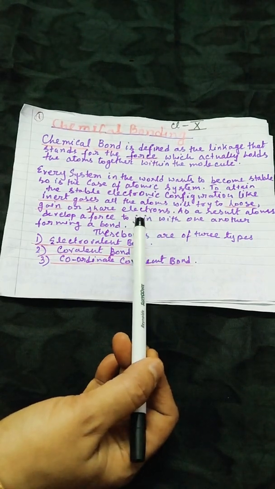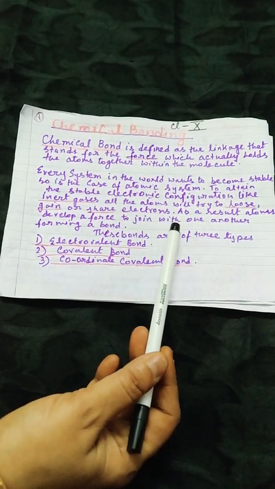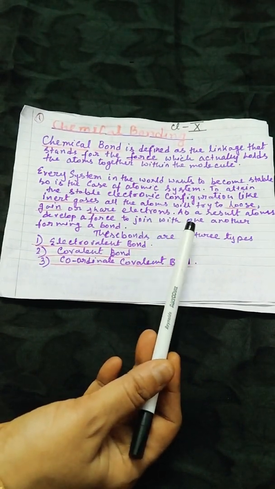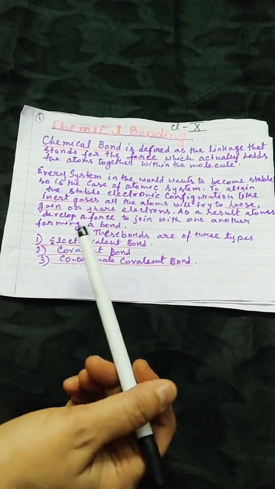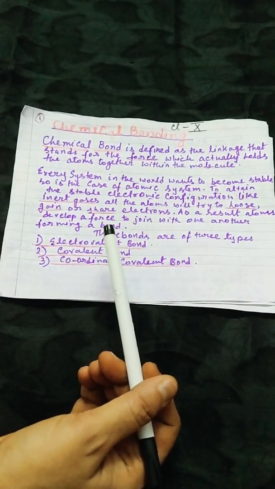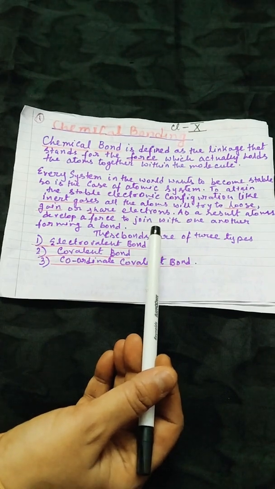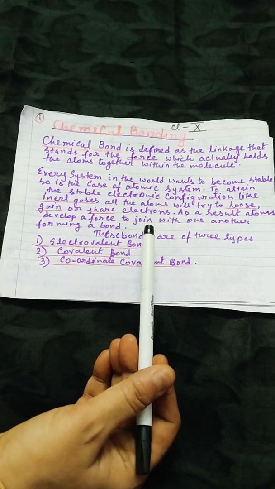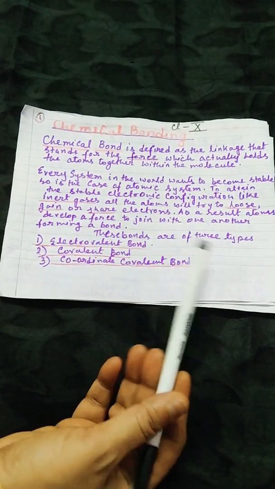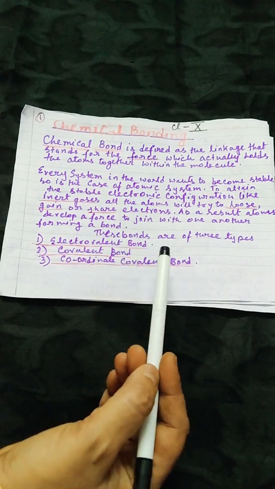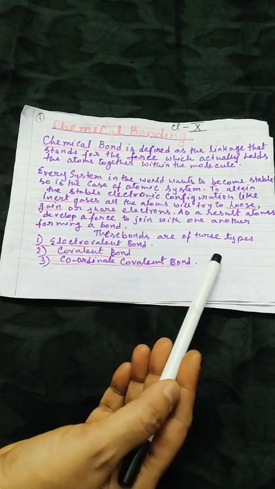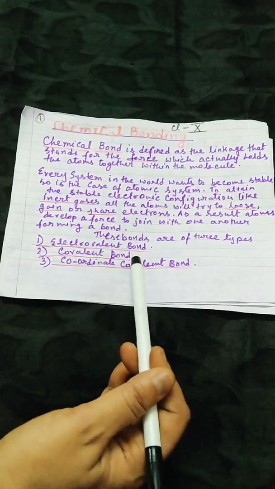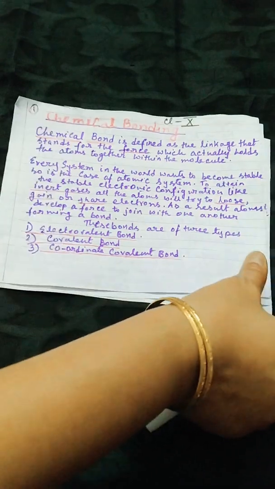Generally, the metals or electropositive elements will lose electrons as they have 1, 2 and 3 electrons in their outermost shell, whereas the non-metallic or electronegative elements will try to gain electrons and as a result they will obtain octet or duplet stability. This type of chemical bonds are of 3 types. They are electrovalent bonds, covalent bonds and coordinate covalent bond.